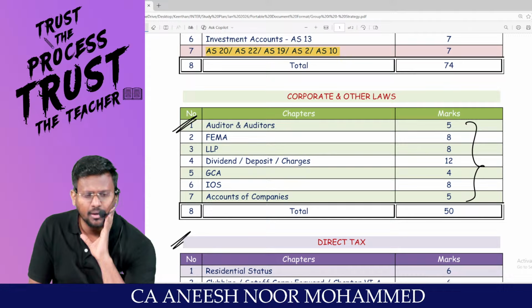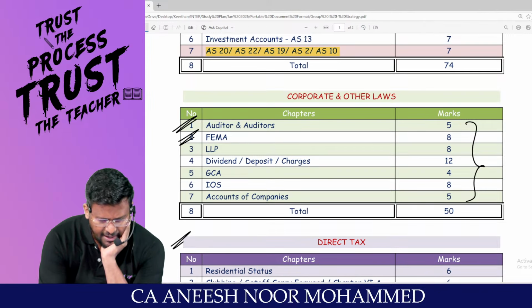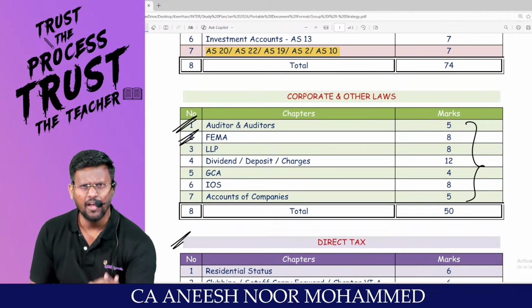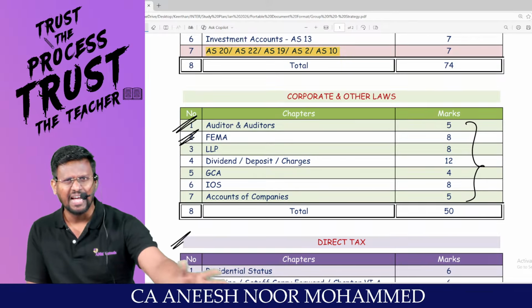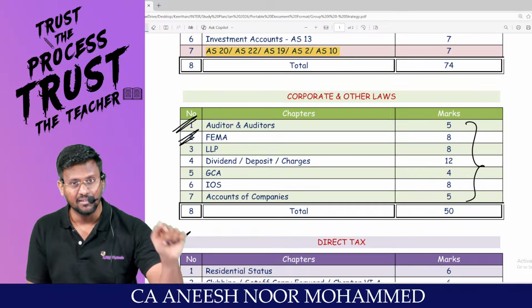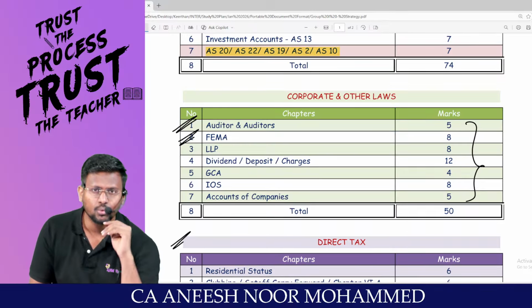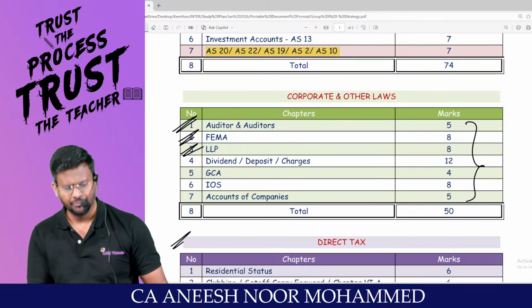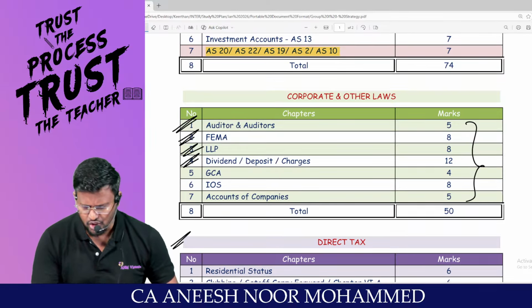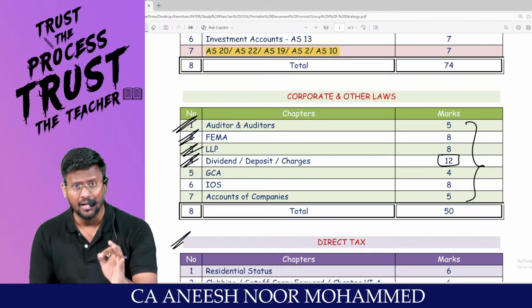Sit and prepare. FEMA, sir, 8 marks area for the exam. Everyone is busy with the Companies Act. No one is liking the other laws. ICAI is liking the other laws. Give priority to the other laws. LLP will be tested for 8 marks in the exam. Sir, dividend, deposit, charges, 4 marks each, each chapter 12 marks.